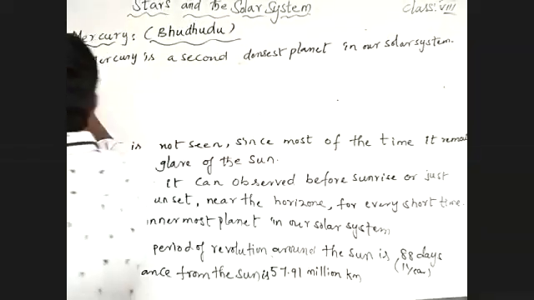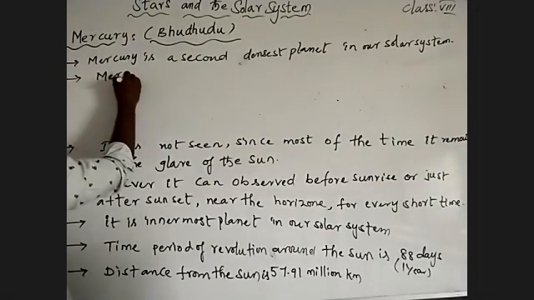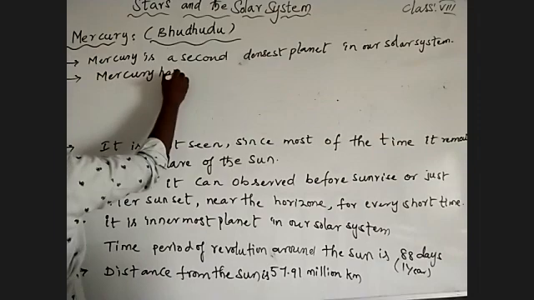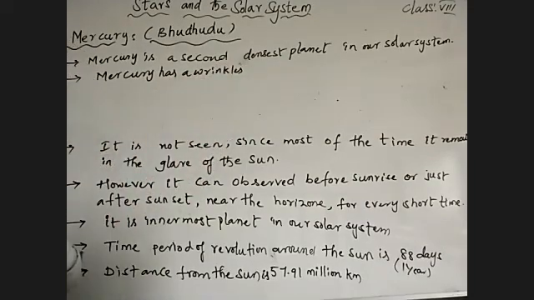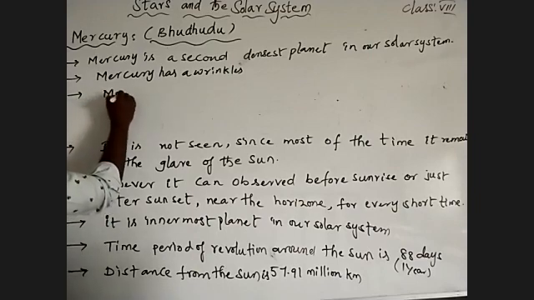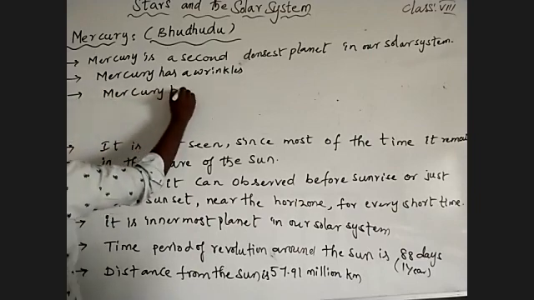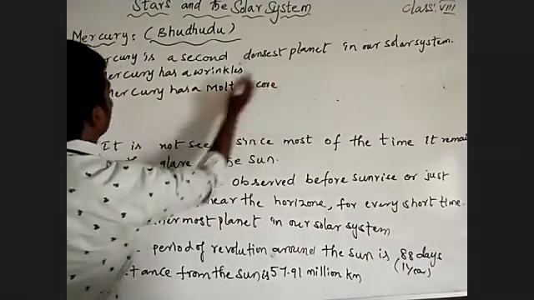And coming to that, one more thing we can say: Mercury has a wrinkle. And Mercury has a molten core.